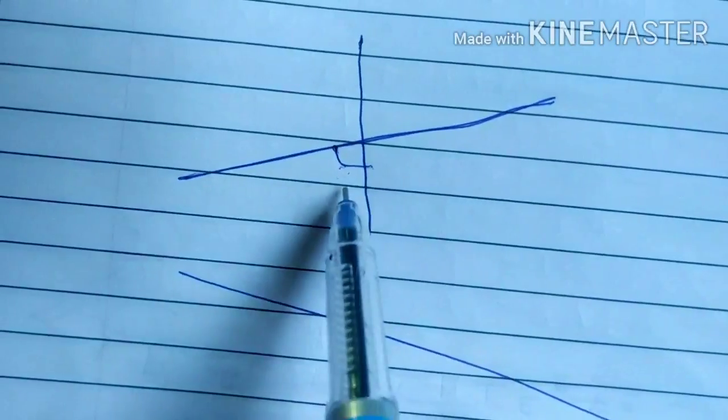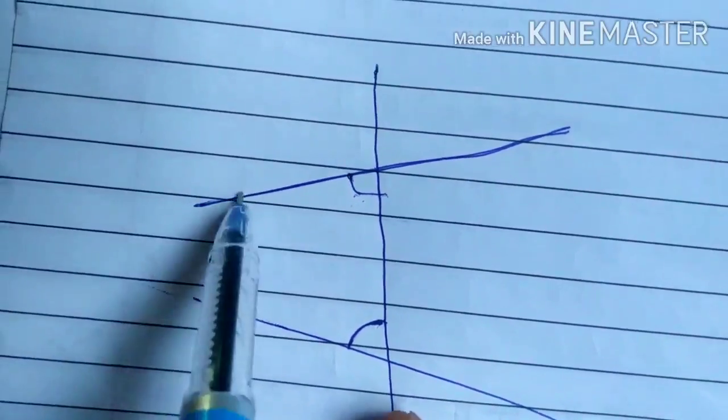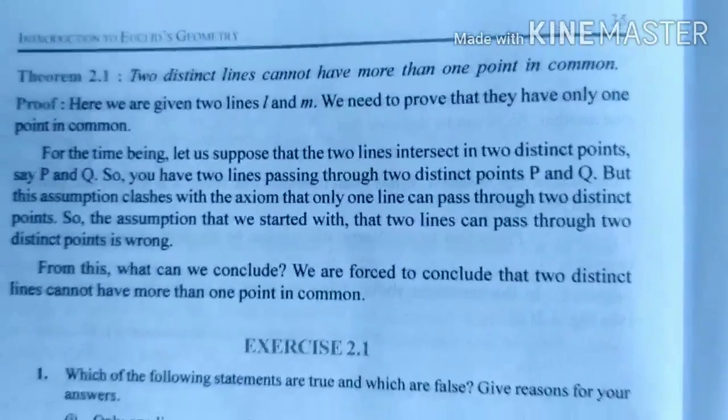So when you add these two angles, if the sum is less than 180, then when you extend these two lines, they are going to meet somewhere. If it is not less than 180, if you consider here, then definitely it is more than 180. So if you extend this, produce, they are not going to meet anywhere. Okay, so that is postulate 5.